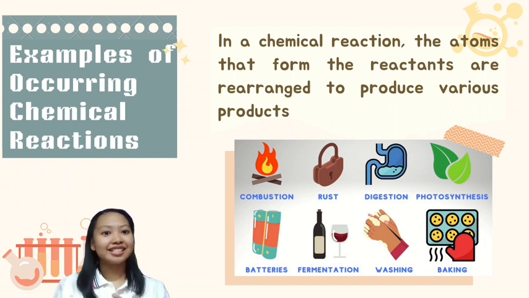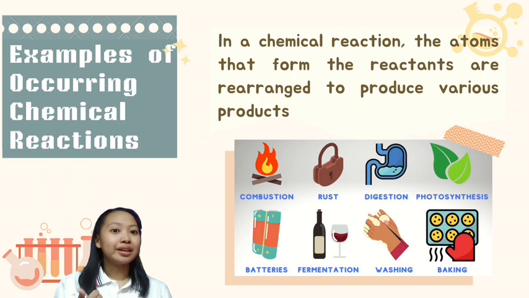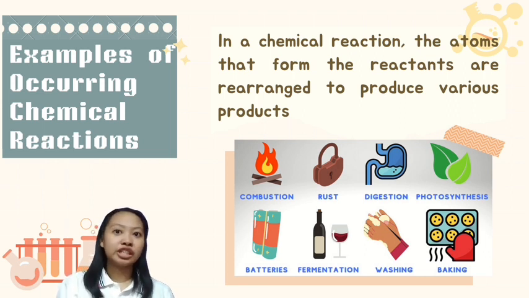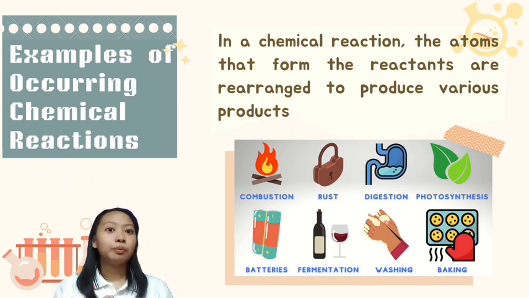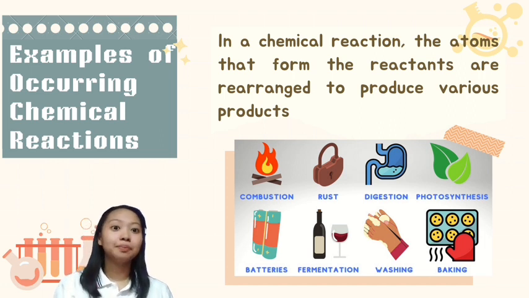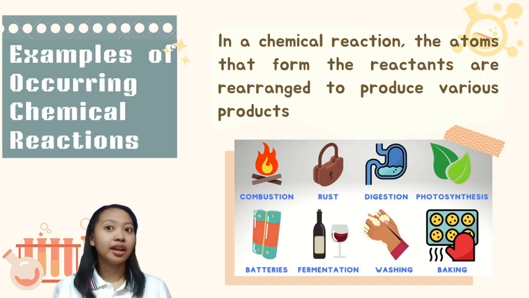Photosynthesis, rust, baking, digestion, combustion, chemical batteries, fermentation, and washing with soap and water are examples of frequently occurring chemical reactions. Not just in the chemistry lab, but all over the place, there are chemical reactions going on.